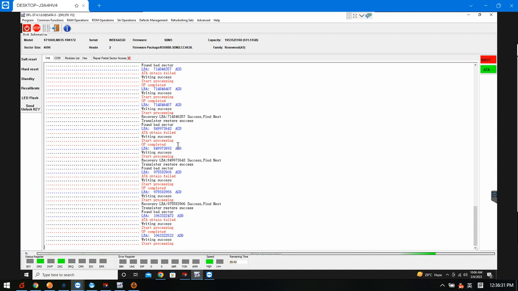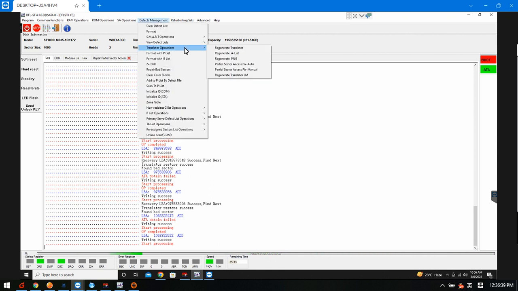So this one is very helpful to use the DFL Seagate auto repair for the translator of the Seagate Rosewood hard drives.